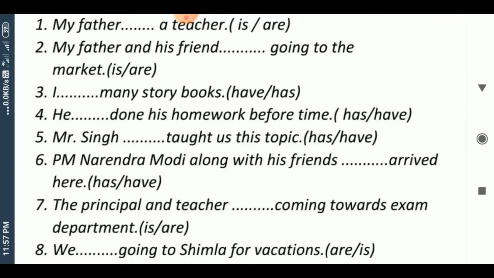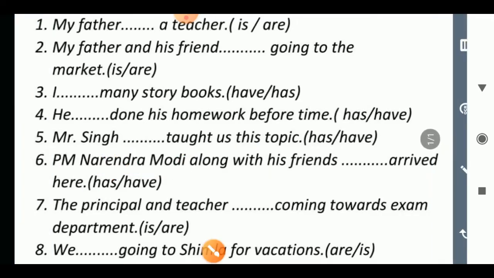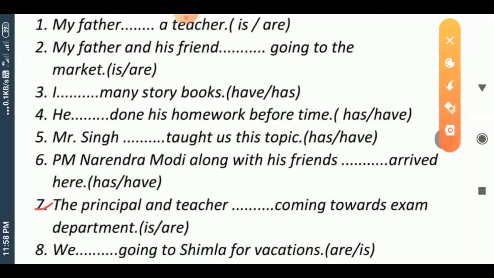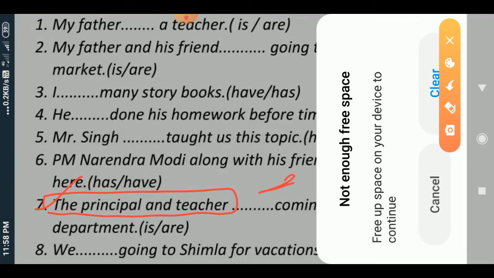In the next sentence, sentence number 7, the principal and teacher ___ coming towards exam department. The subject is principal and teacher. Again, you are thinking that the principal and teacher means two persons are here.